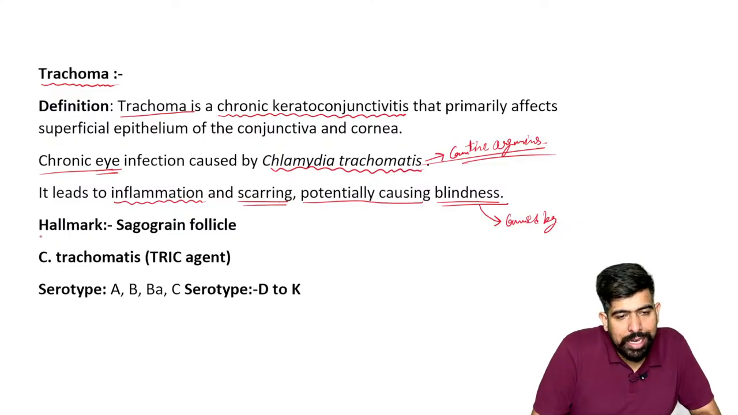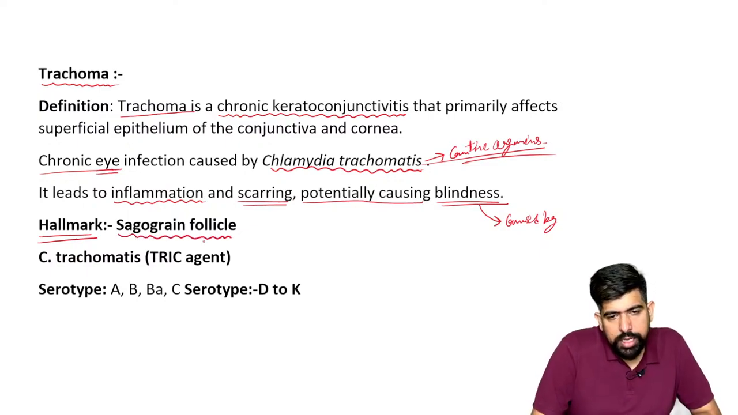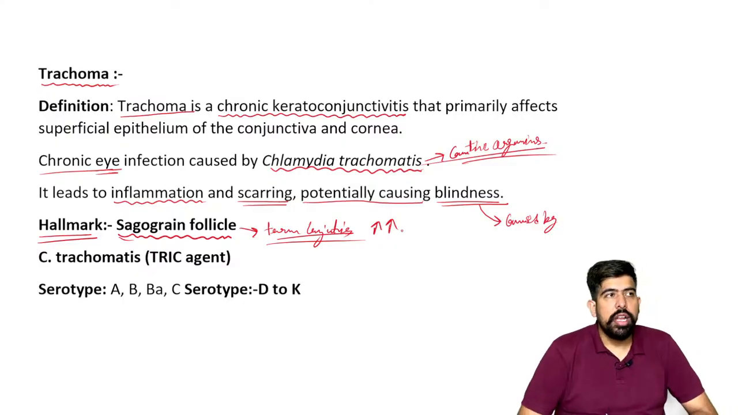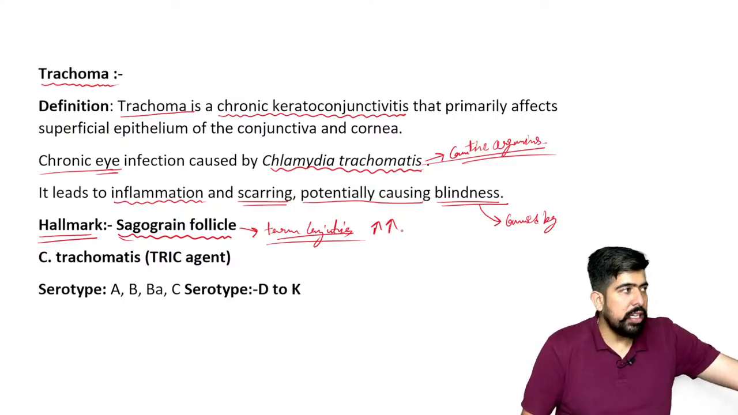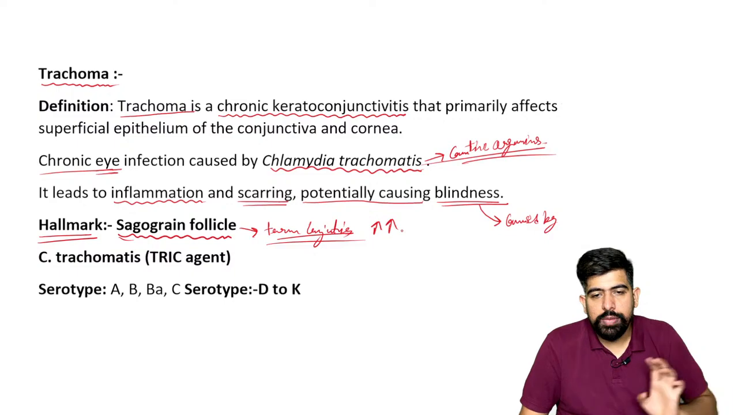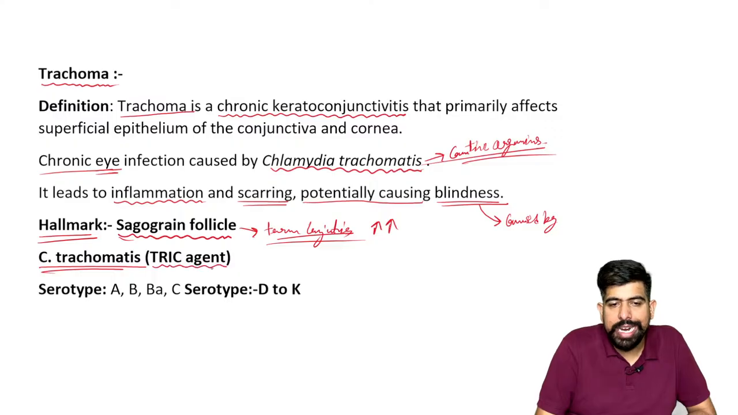What is the hallmark sign of trachoma? The hallmark sign of trachoma is the follicle. It is seen on the tarsal conjunctiva. As we saw the cobblestone was flat-topped, but this is tipped, or we can say sharp elevated points. Okay.